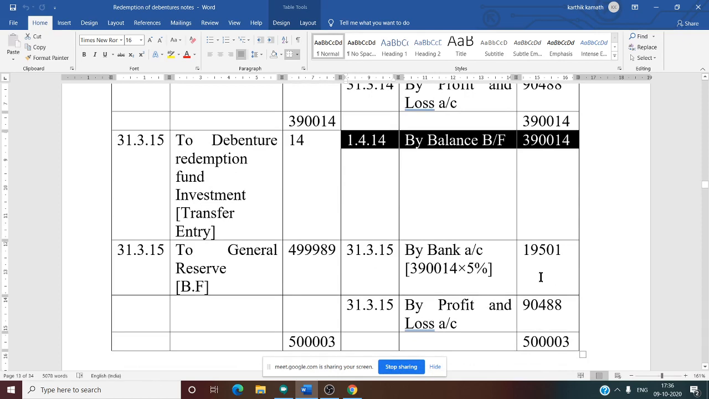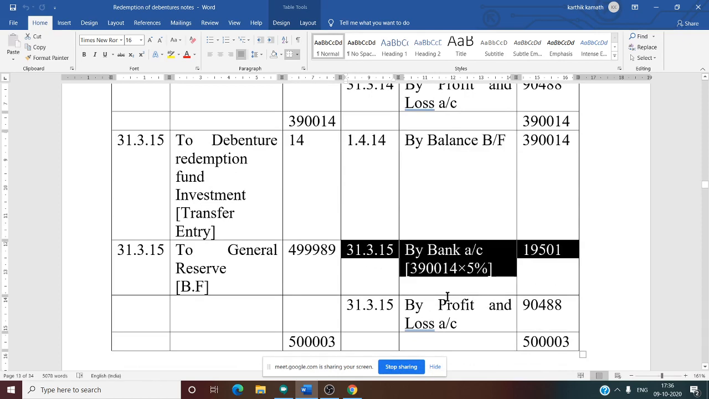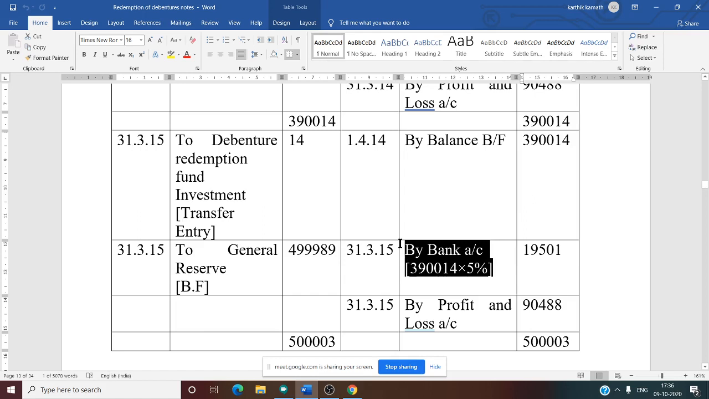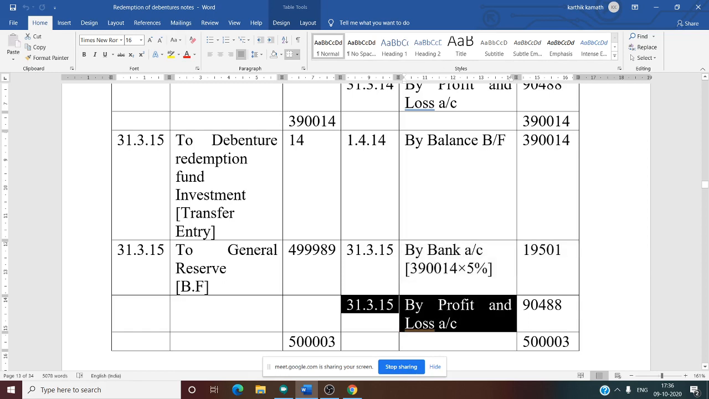So for the last year also you need to calculate interest. Yes, last year also you need to calculate interest. So same thing, on 3,90,014 you need to calculate 5% on that opening balance of that year. You will get 19,501. Yes, and profit and loss account as usual for the last year also you need to set aside the amount 90,488. For every year it is the same.